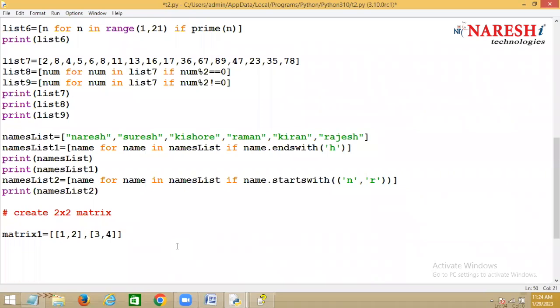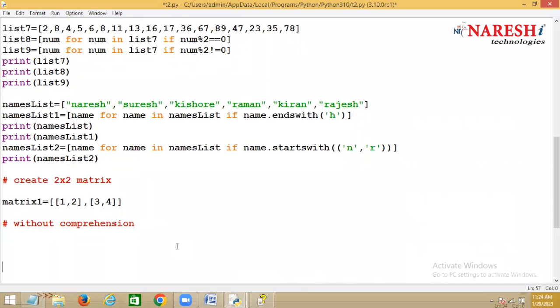I want to create a 2 by 2 matrix where I want to input the values dynamically. Then what do you do? Suppose without a comprehension, first I'll tell you, without a comprehension, what do you do first? You create one matrix. So what is the name of this matrix?